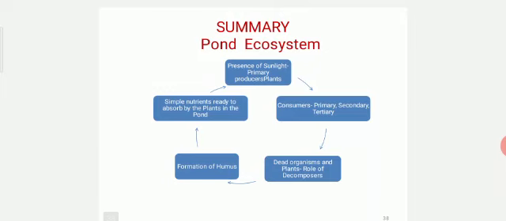The next is about the summary. Here the pond ecosystem starts with the abiotic factors. In the presence of abiotic factors, the producers will produce the food. That food is consumed by the primary, secondary and tertiary consumers. Then the dead materials of the organisms as well as plants come and settle at the bottom, and here the decomposers decompose the dead organisms and change the complex forms into simple forms, and the simple forms are called nutrients. These nutrients are absorbed by the plants, and this takes place in the form of a cycle.